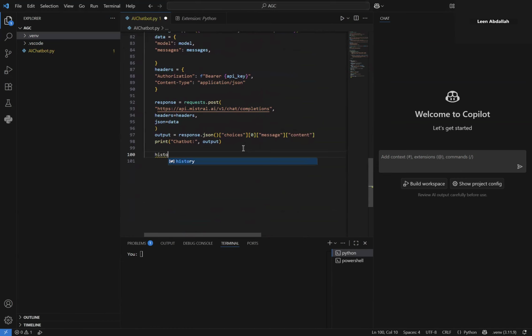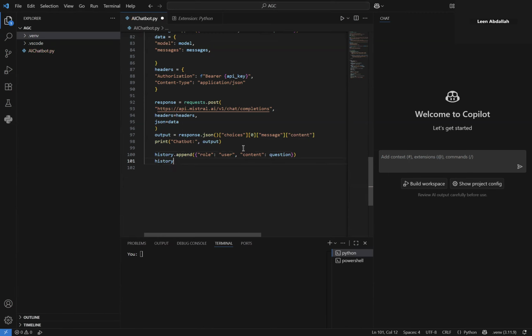So I'm going to do history.append, it's going to be a message object. So role user, and then content is going to be the question that was asked by the user. And then we're also going to append to history the answer that was given by the chatbot.